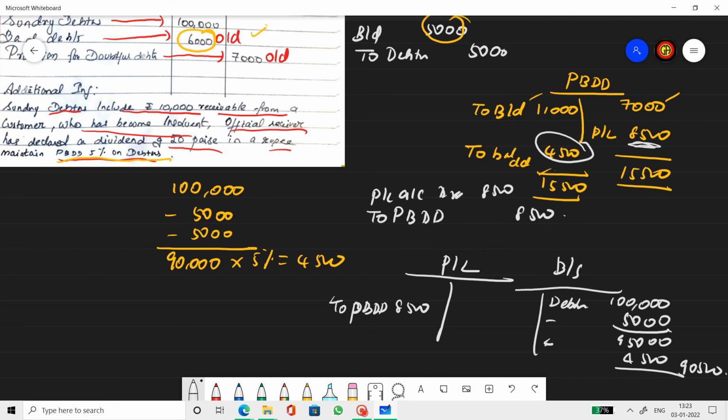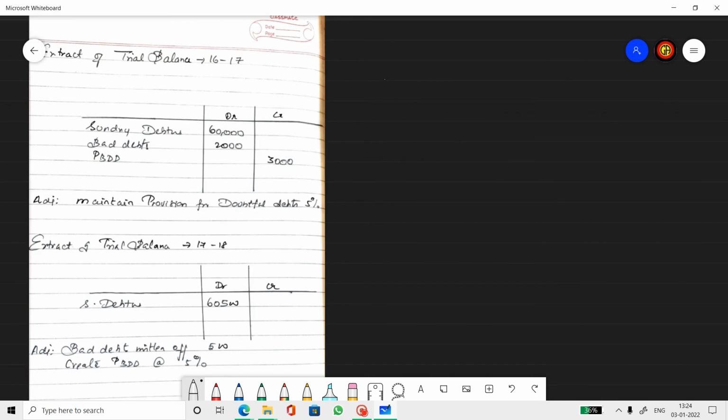Alright. Now let's do the last case. This is the last case where 2 years extract of trial balance is given to us. Now let me first discuss the question and then we will see the treatment. Extract of trial balance for 16-17. Sundry debtor 60,000, bad debts old of that year and old provision of that year. New provision 5% should be created.